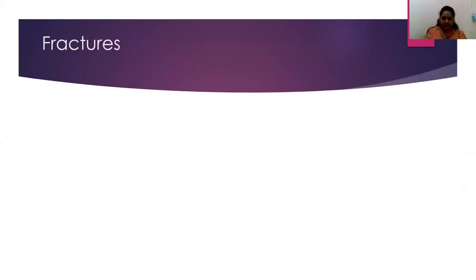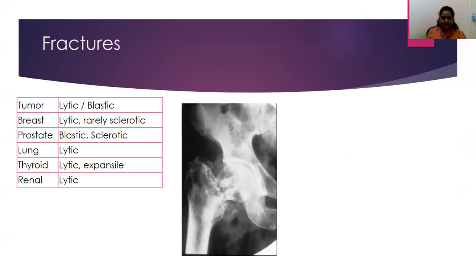The next topic is fractures, which are mainly due to tumor involvement that is lytic or blastic in type, seen in breast, prostate, lung, thyroid, and renal carcinomas.